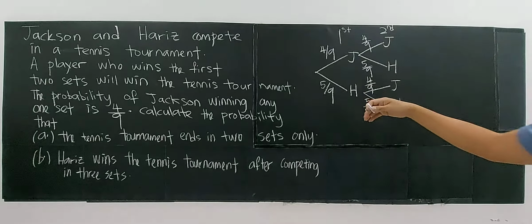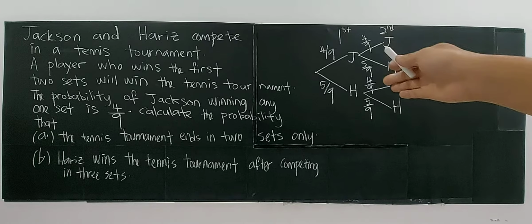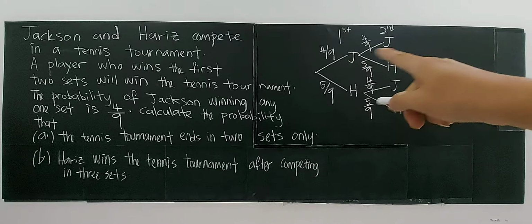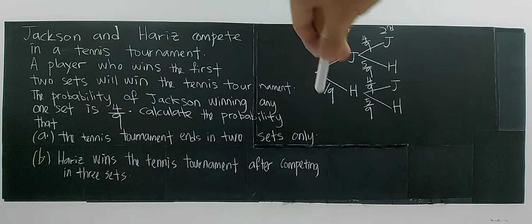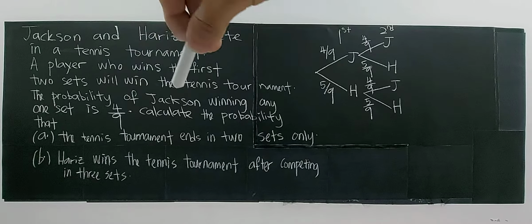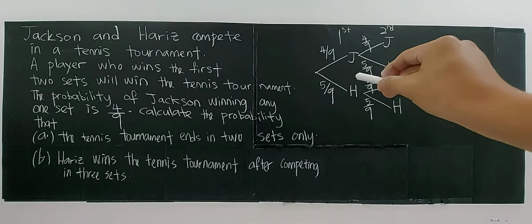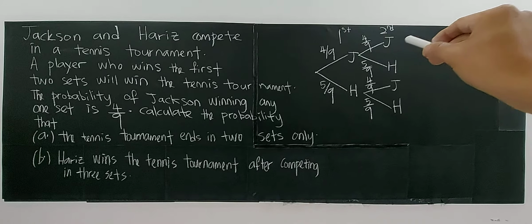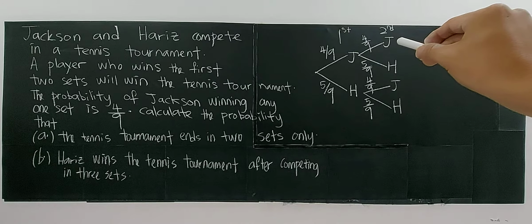Now from the second set, we can decide. A player, any one of them, who wins the first two sets will win the tennis tournament. If Jackson wins the first two sets, they no longer need to compete. Jackson already wins, so we don't need to continue the tree diagram.